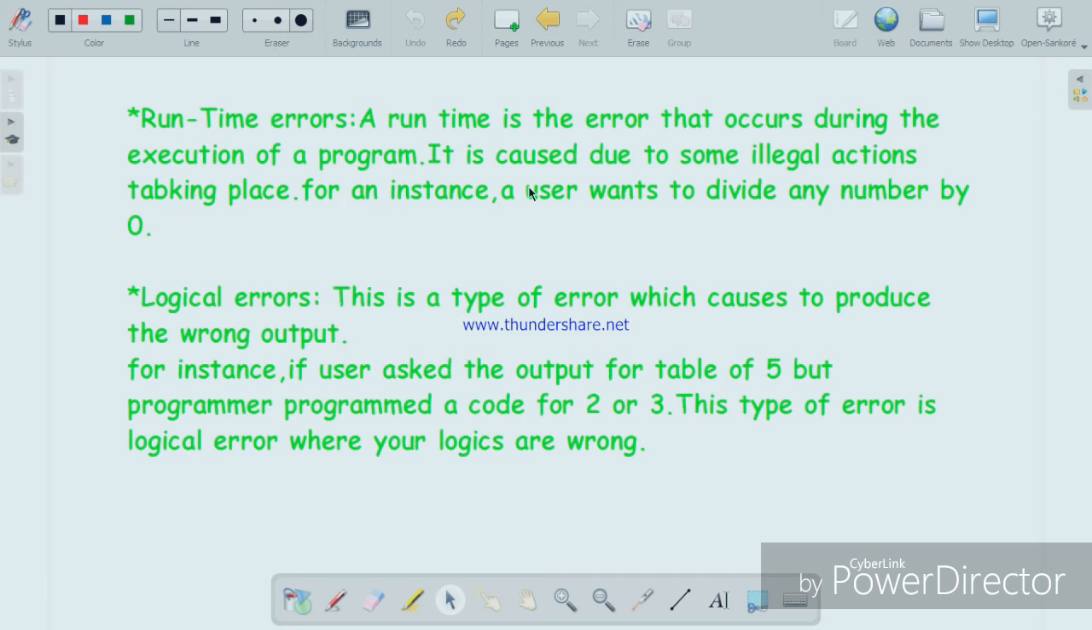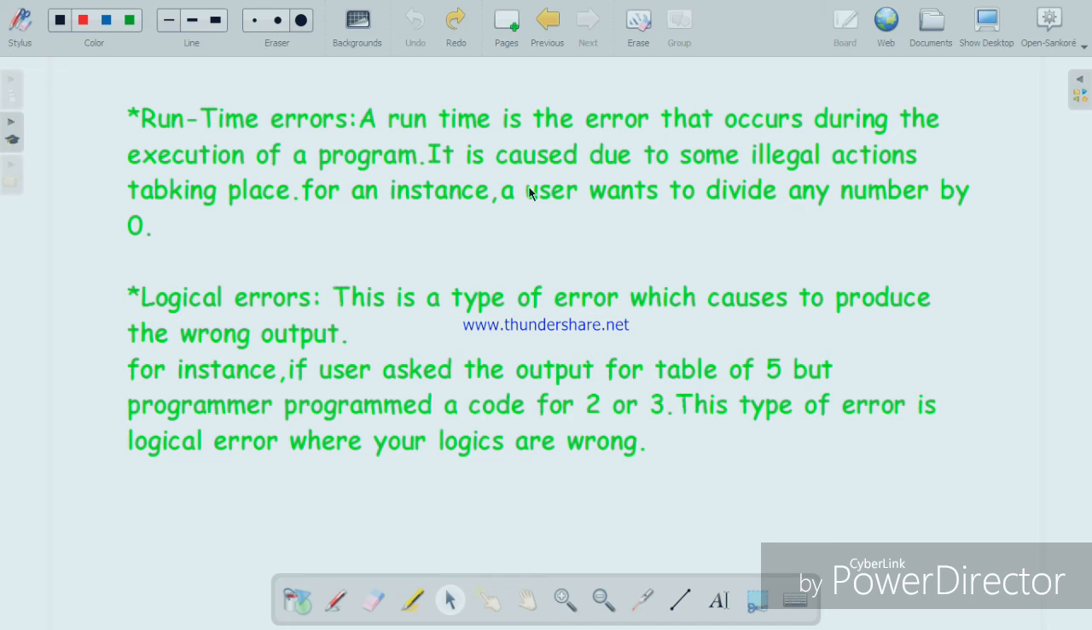Another type of error is runtime error. A runtime error is an error that occurs during the execution of a program. Okay, so you must have understood this by the name of this type of error. It is runtime error. Whenever your execution starts, the running of the program occurs. So the types of errors which come while running the program are known as runtime errors.